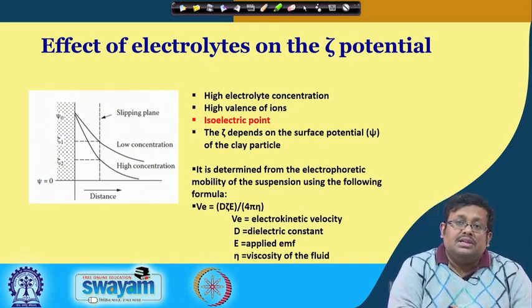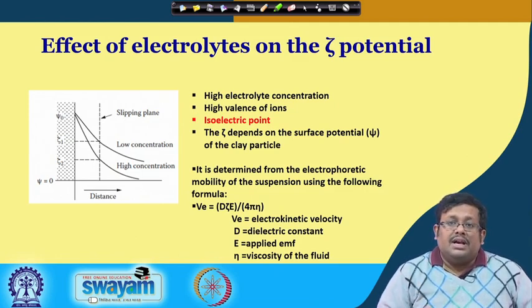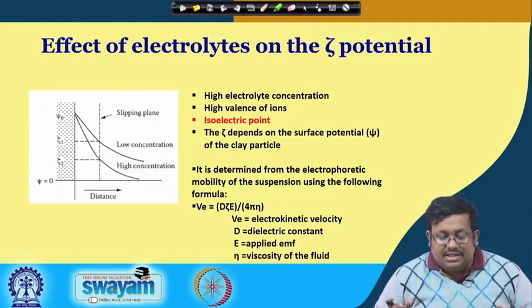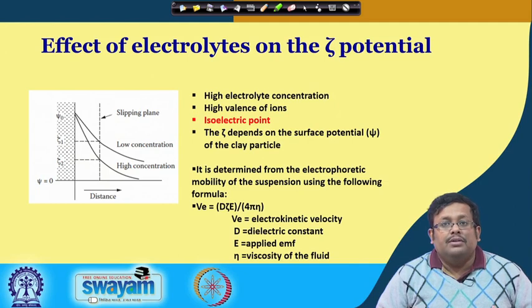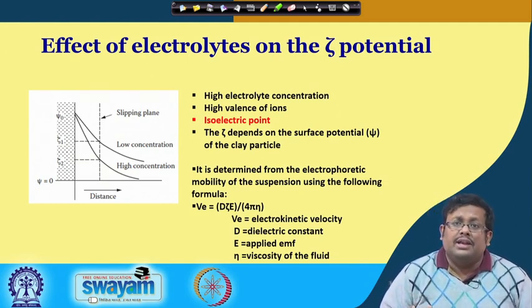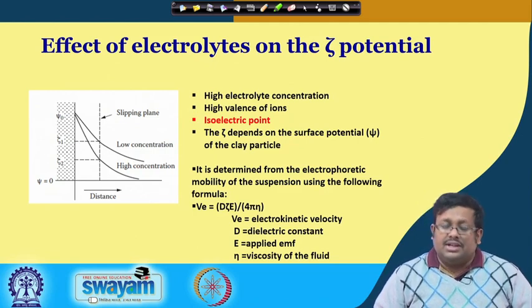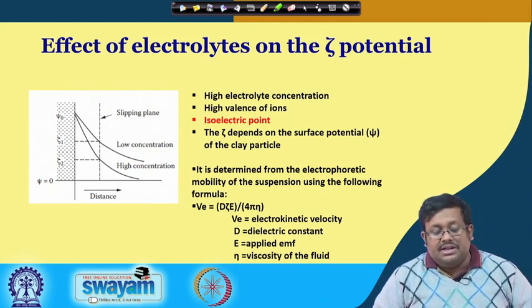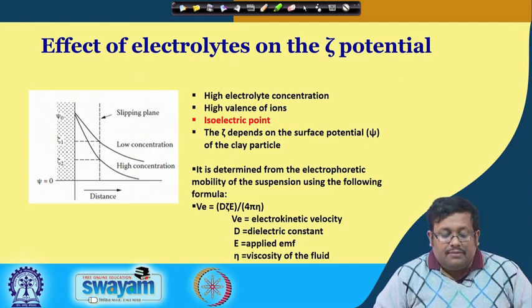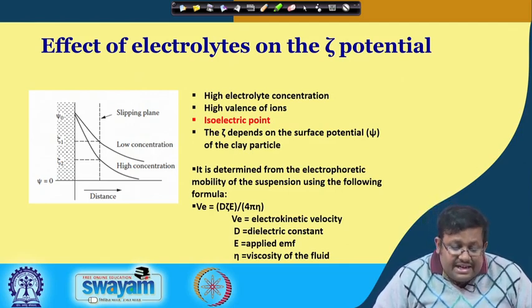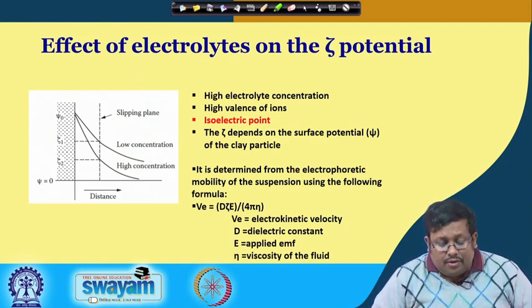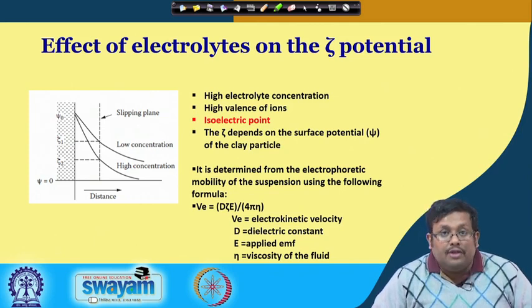Now, the isoelectric point is the critical level. Below the isoelectric point, the zeta potential reaches a certain value where the clay particles cannot remain in the solution and they coagulate. The zeta potential depends on the surface potential of the clay particles, and it is determined from the electrophoretic mobility of the suspension using the following formula,